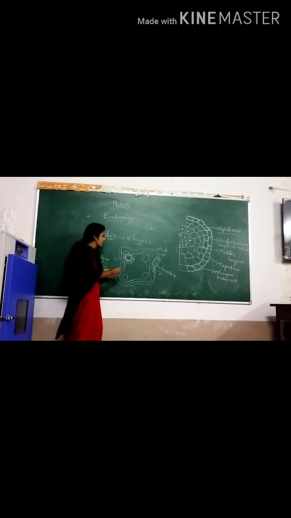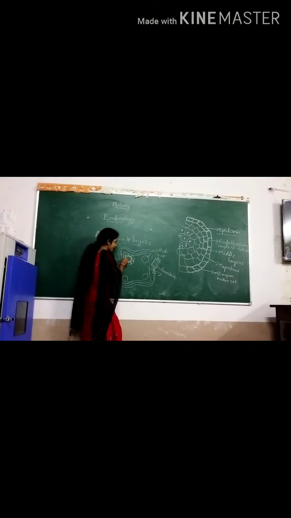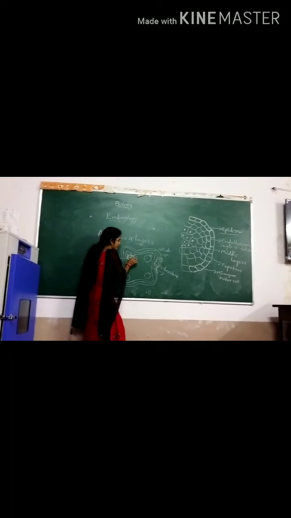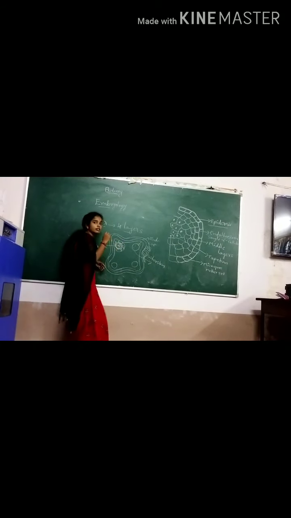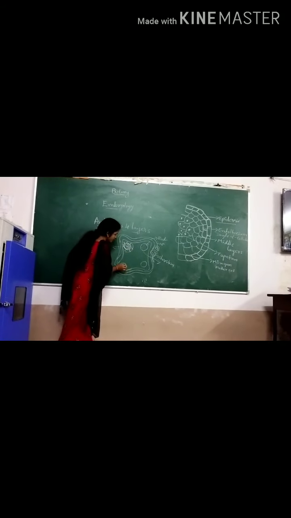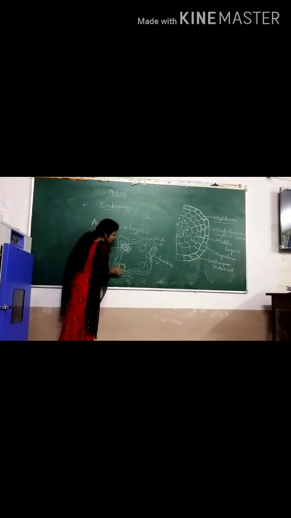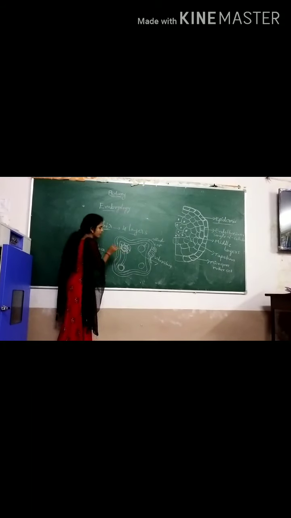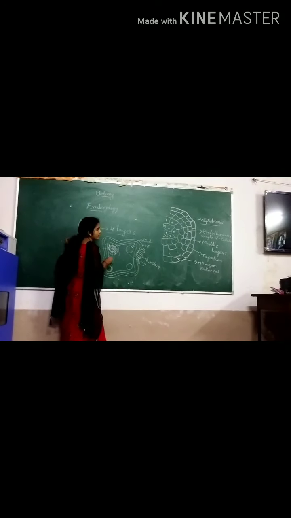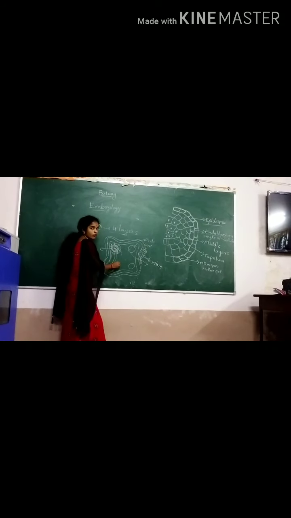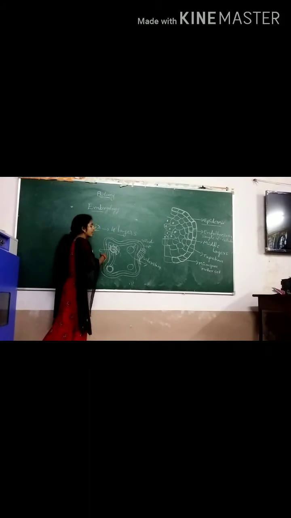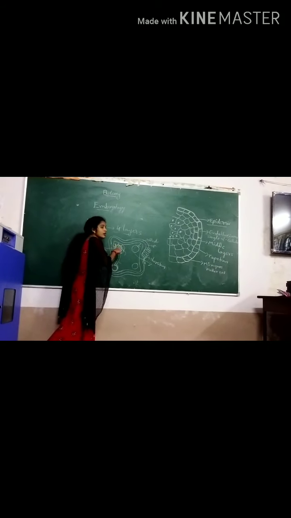After the development of pollen grains, in these pollen grains the nucleus is divided. In the pollen grains, what happened? They develop the pollen grains. Pollen grains are developed. This is one sac, and this is another sac. The tapetal cells and the middle layers disappear after maturation. But before maturation, what happened? They are present and they are helpful to the development of the pollen grains.